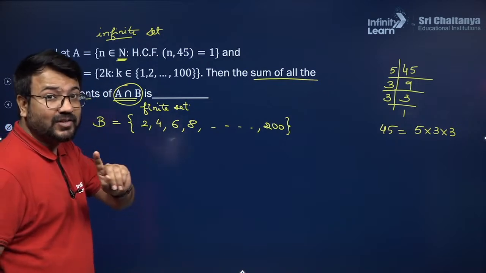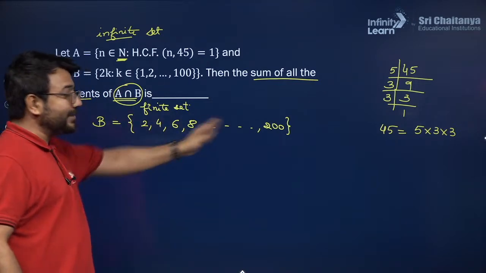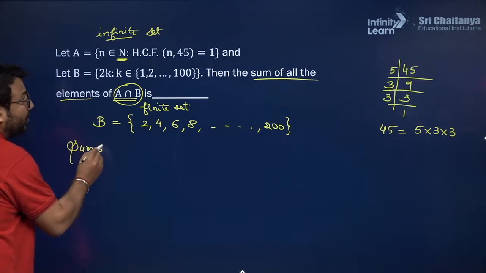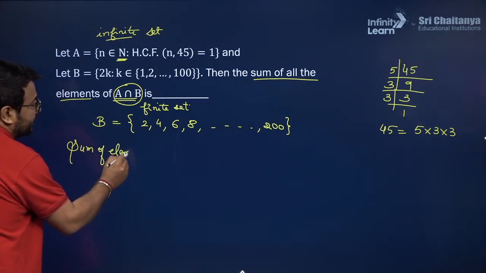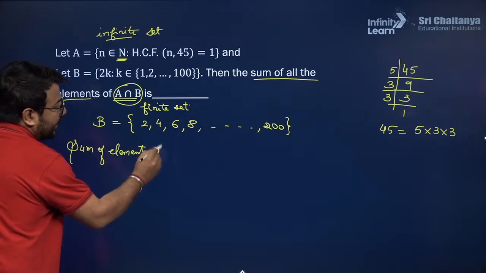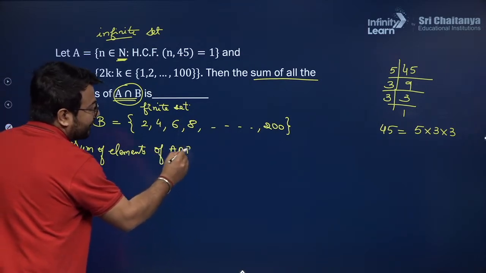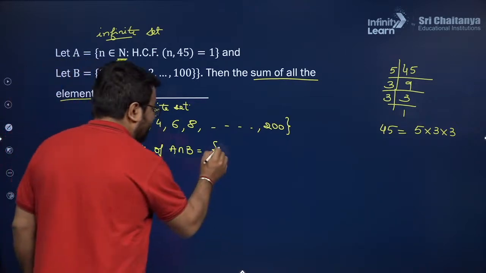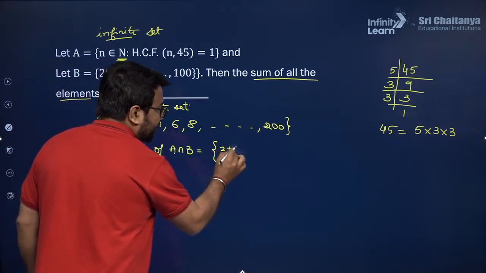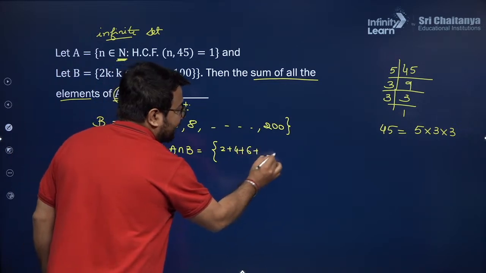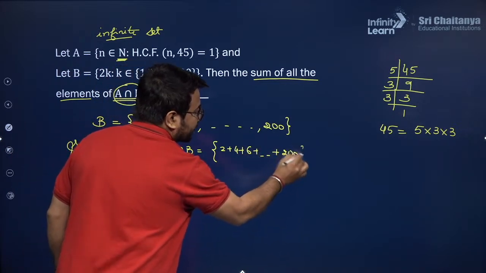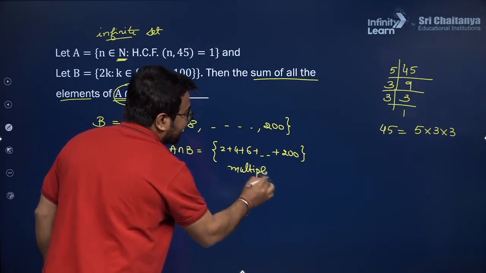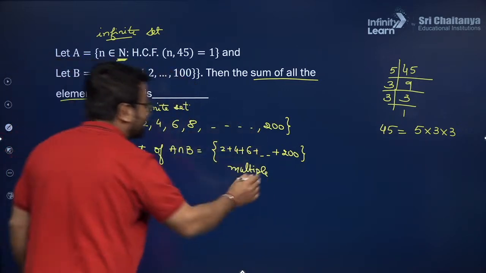They are not the natural numbers from 1. They are the multiples of 2. So if I want to get the answer, the sum of elements of A intersection B, the very first thing is I will take the total multiples of 2. So it will be 2, then 4, then 6, up till the last, which will be 200. These are the multiples of 2, which are the elements written in the B set.